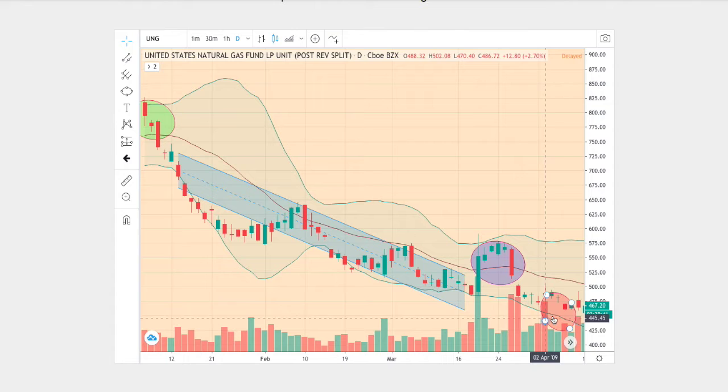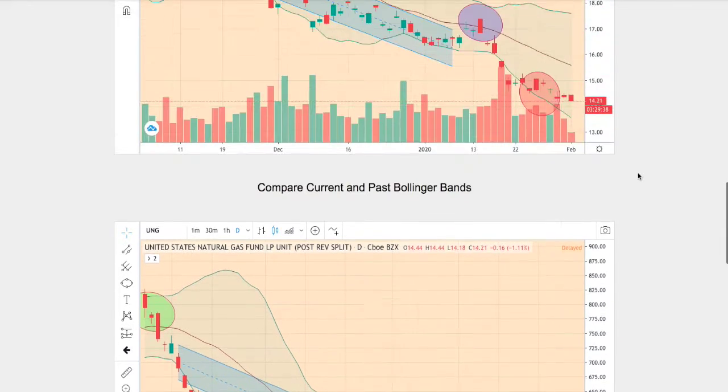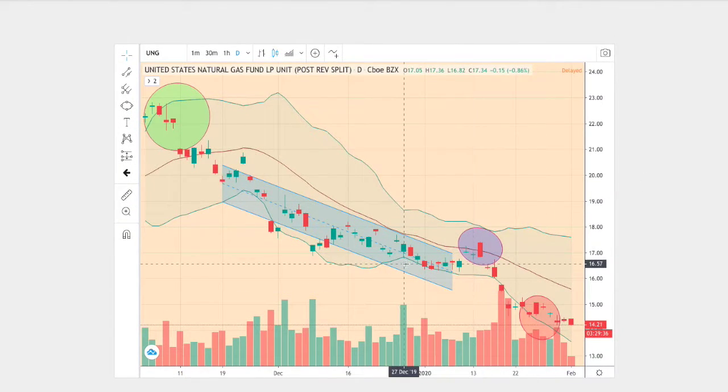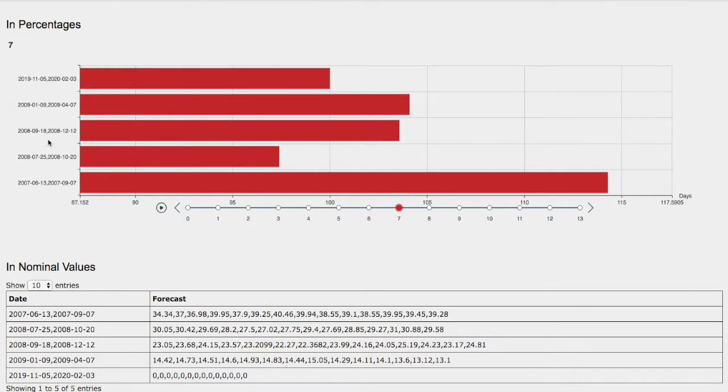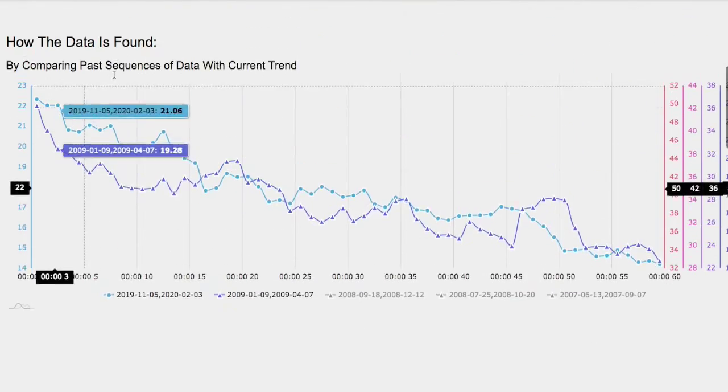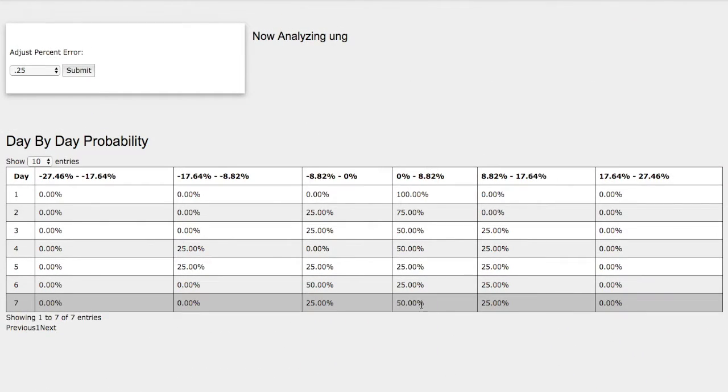So what we have is 1, 2, 3, 4 points. We also have 1, 2, 3, 4 points. So there's reason to believe that the trends and patterns are the same. The outcome and forecast should be fairly the same. So the model that we just examined was January 9th to April 7th, 2009. Back then, natural gas made a reversal to the upside with 4% to the upside. So if we head back to the day-by-day probability model, it coincides with this standard deviation of 50% chance between 0 to 8%.